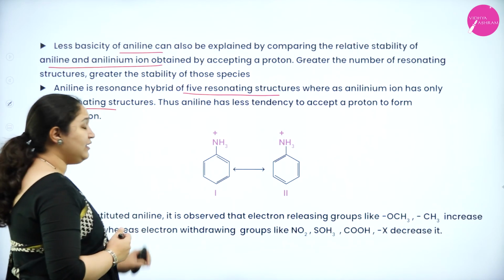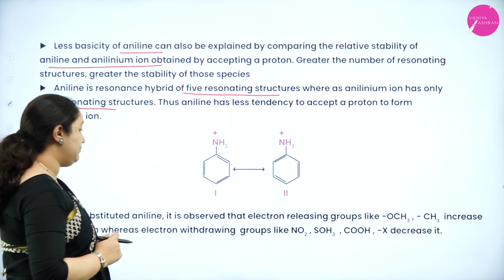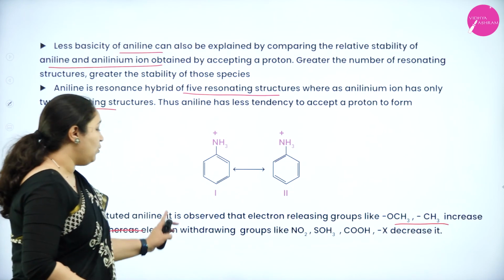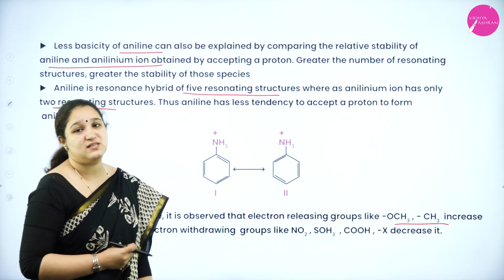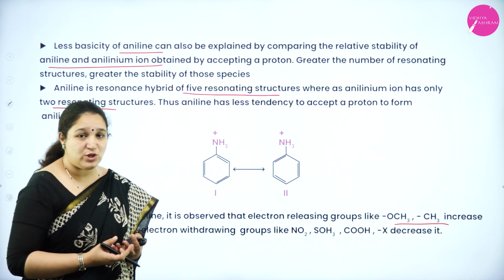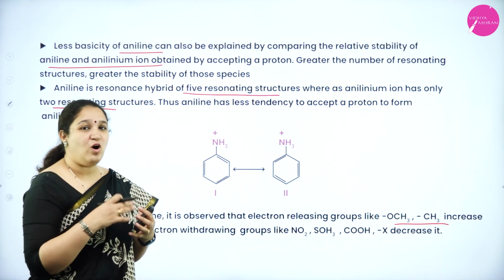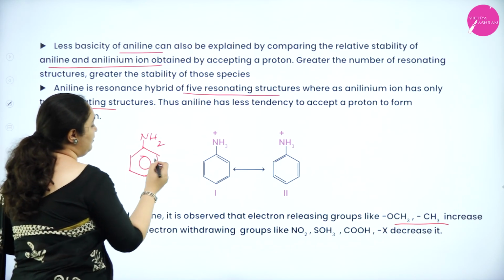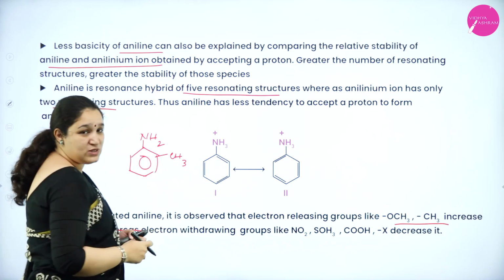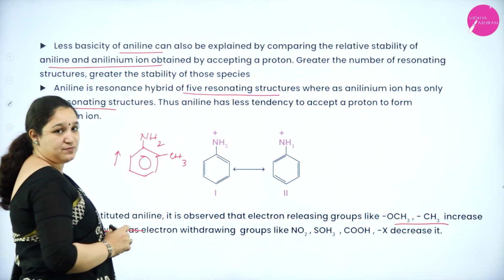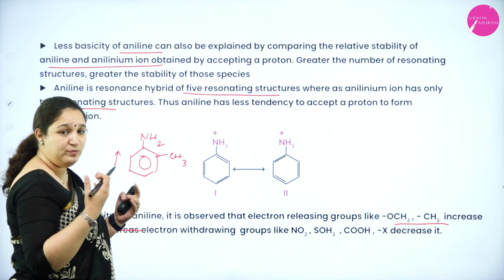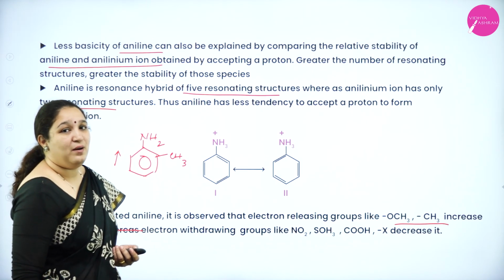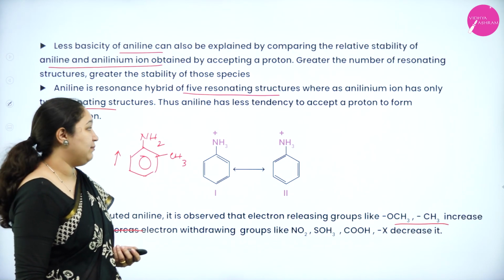But in case it is a substituted aniline, electron releasing groups increase the basic strength, whereas electron withdrawing groups decrease the basic strength. So on aniline, this is aniline we have, if you have a CH3 group or OCH3 group, the basic strength increases. Or if it's an electron withdrawing group, basic strength decreases. So I hope you have understood the basicity of aryl amine and alkyl amine.